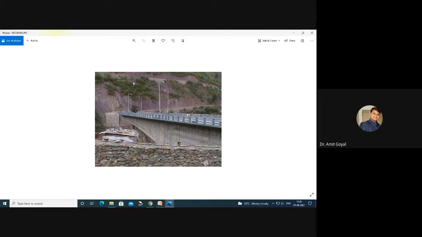So when the engineer was doing the load test by keeping sandbags, he heard some noise from the bridge, right? He felt that he might have put some extra load on that bridge. So he employed some workers there to remove that load from the bridge.